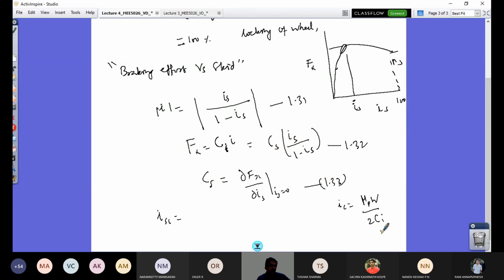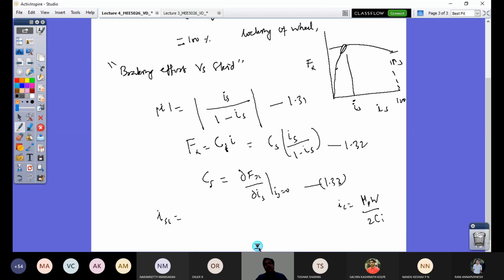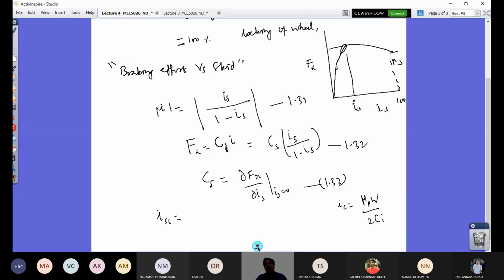So if I replace this by C_s, this i_c will become i_sc by 1 minus i_sc. Like that you can make the change and then derive the expression. I leave it to you to work out the further 4 equations looking at the textbook as homework, and we will stop at this point of time.